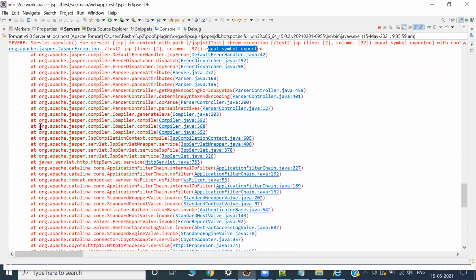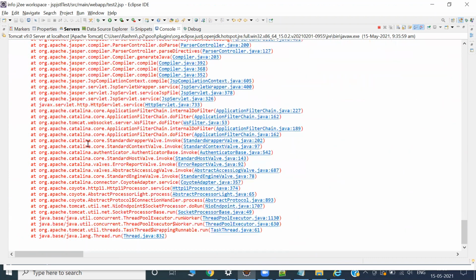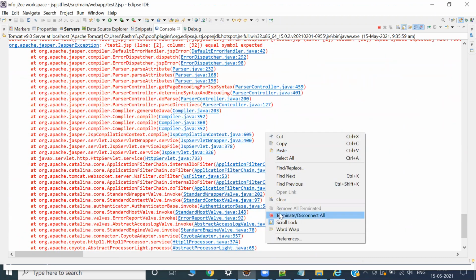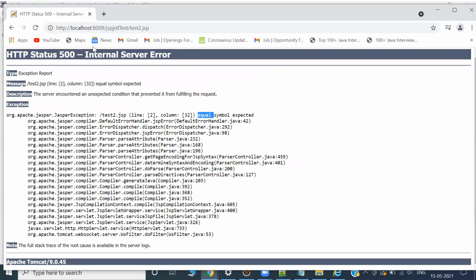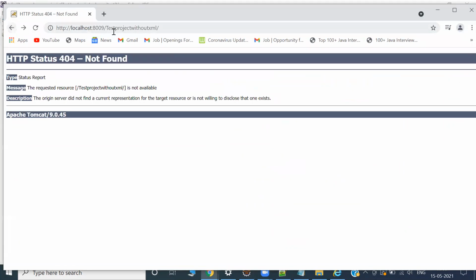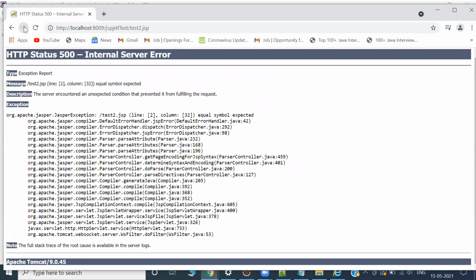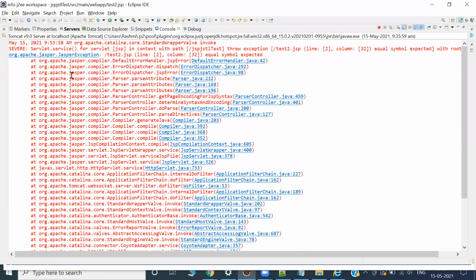Let me give one another. Test2.jsp: Apache Jasper Test2.jsp line number 2 column number 32, equal symbol expected.